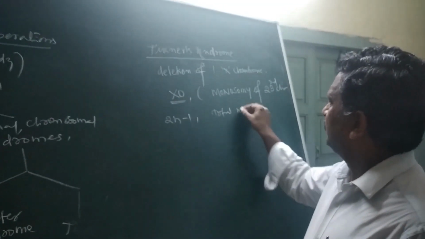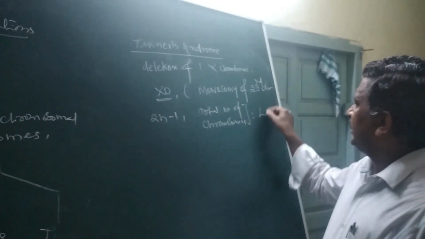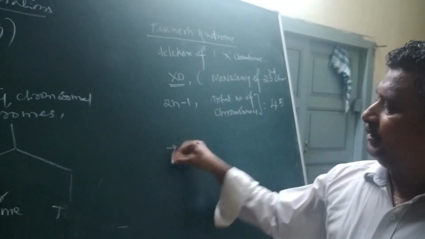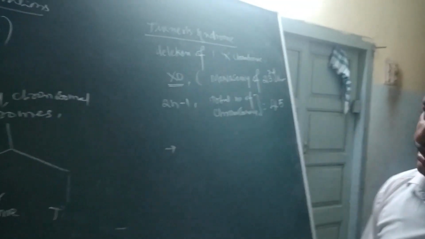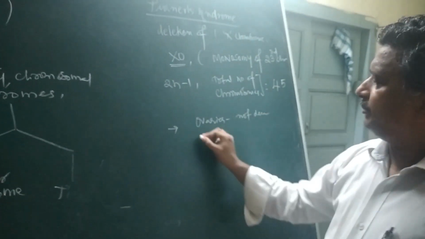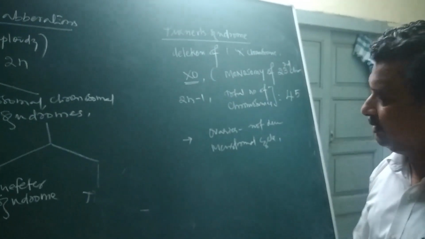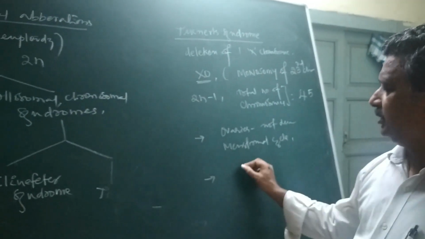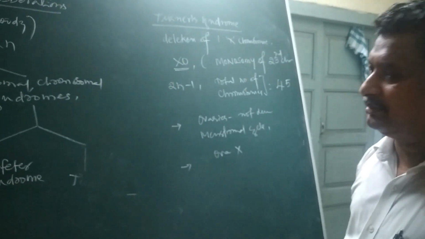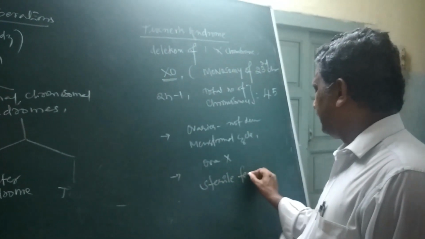Total number of chromosomes is always 45 only. In this woman, female secondary sexual characters are not well developed. Ovaries are not developed. Menstrual cycles may not occur properly. They are not able to produce ova. Finally, they are unable to produce young ones, so they become sterile females.